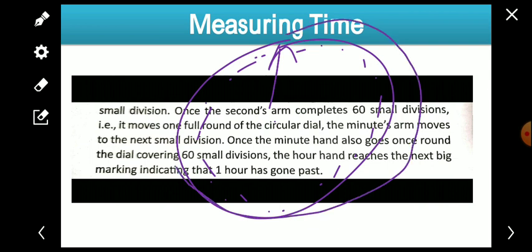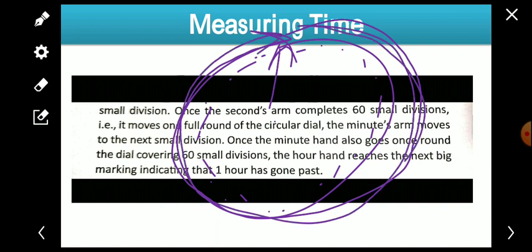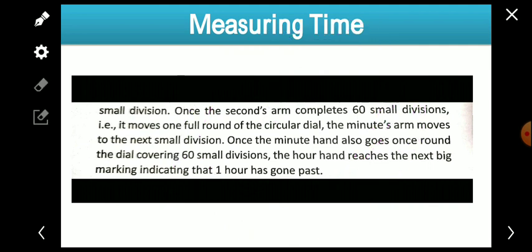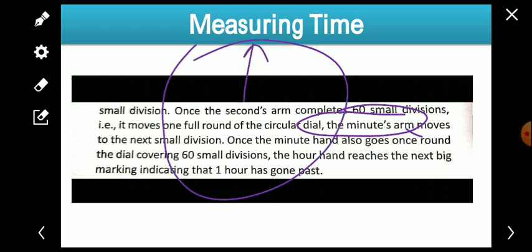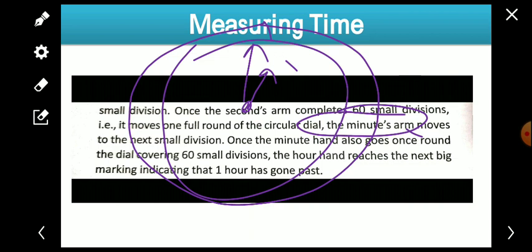And when it completes a round, then the time interval for that round is known as 1 minute. That is known as 1 minute. And the minute hand moves to the next small division. When the second arm completes one round, then the minute hand moves one small division, meaning it completes 1 minute. That's why the minute hand moves ahead one small division.